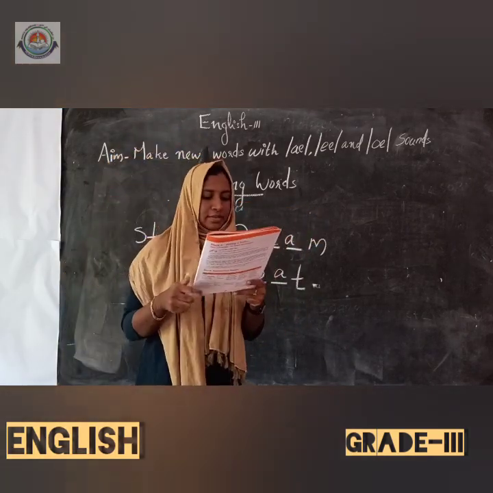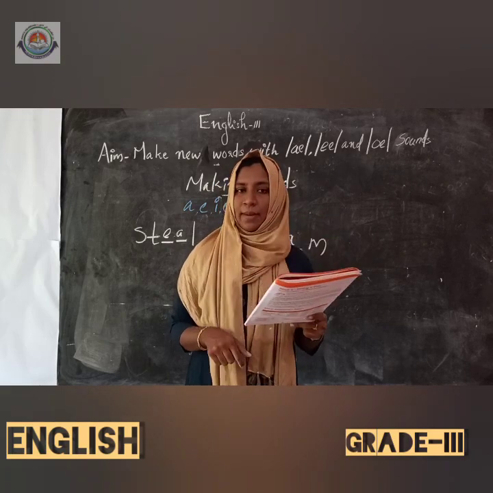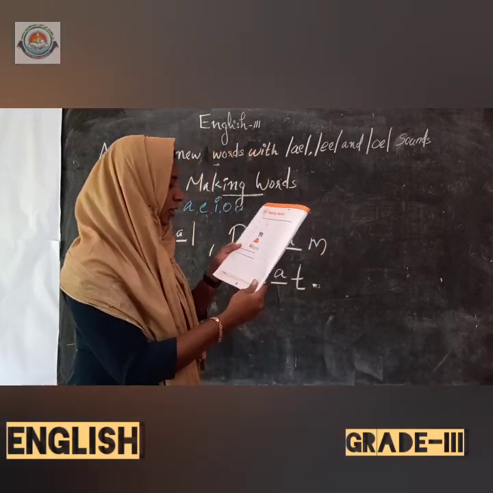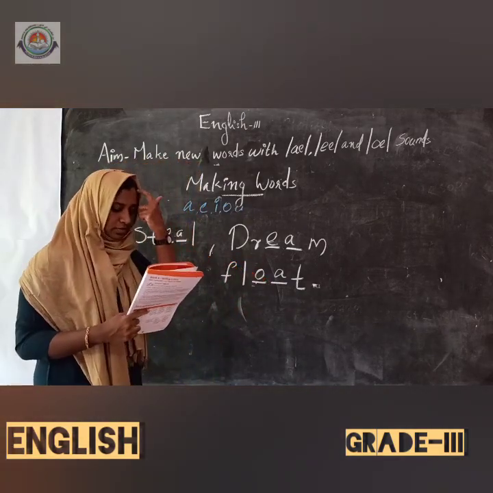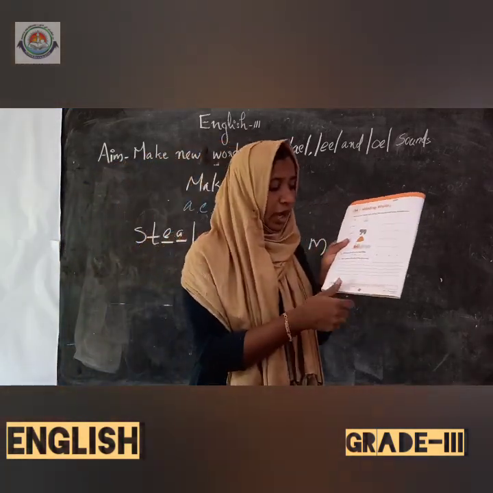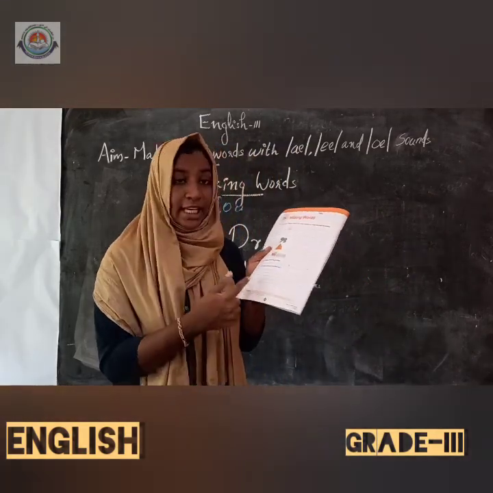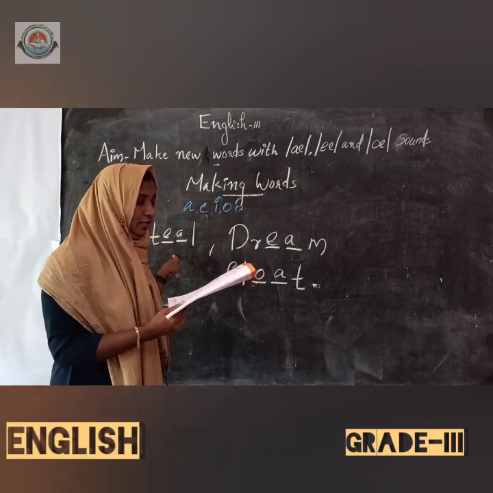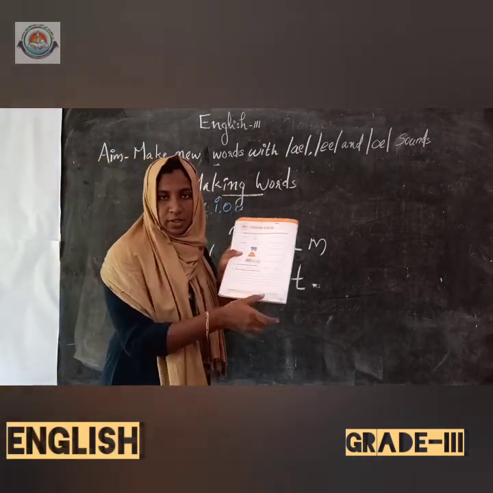In question number 3, make one sentence with each of the above verbs. Above verbs mean steal, dream and float. So, you have to make one sentence with each of the verbs. Which is that verb? Steal, dream, float, and these two verbs.